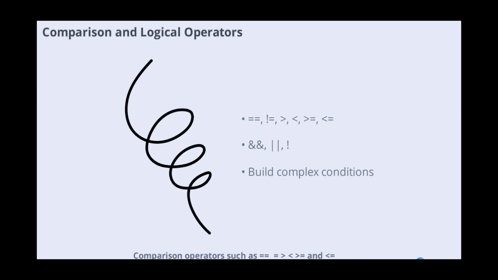Comparison operators such as ==, >=, and <= are used to compare values and return true or false. Logical operators like and, or, and not help you build complex conditions in your programs. These operators are essential for decision-making and controlling program flow.